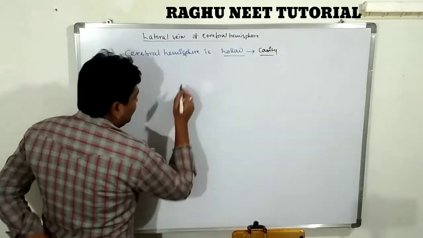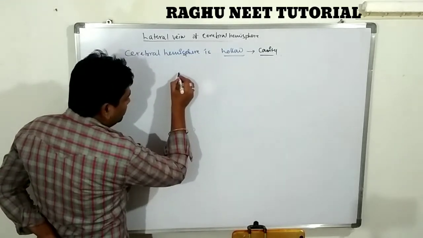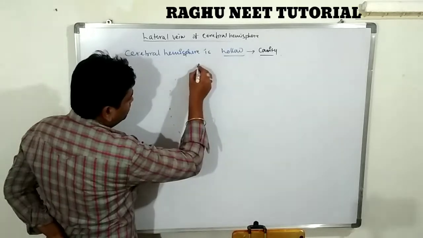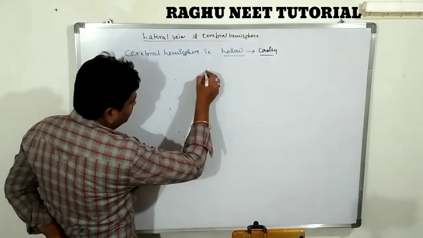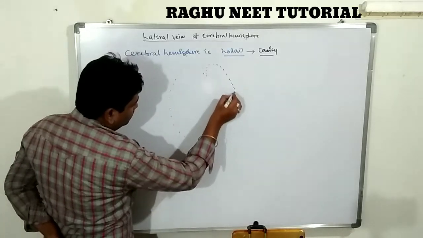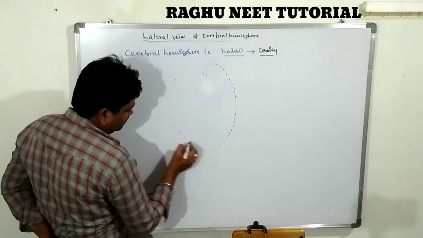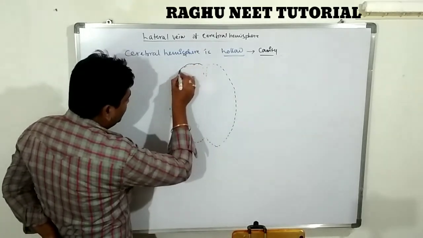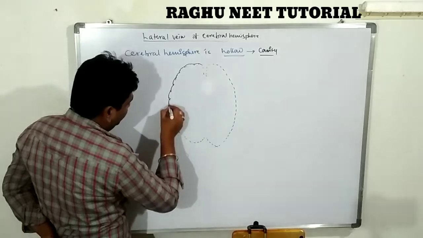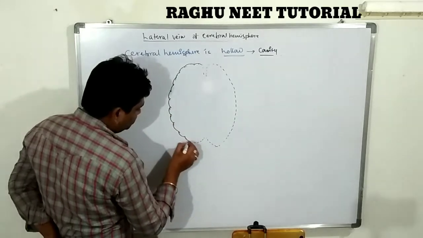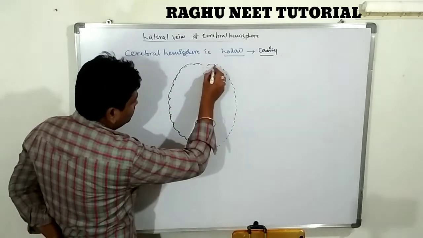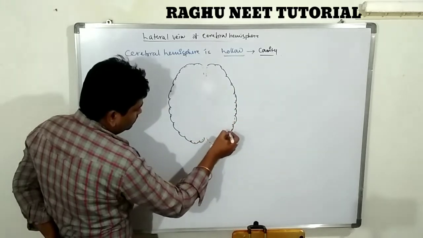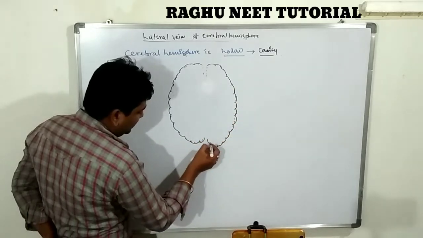Let's see the diagram. The dorsal view of the cerebral hemisphere region. Very important. More numbers of gyri and sulci are there.